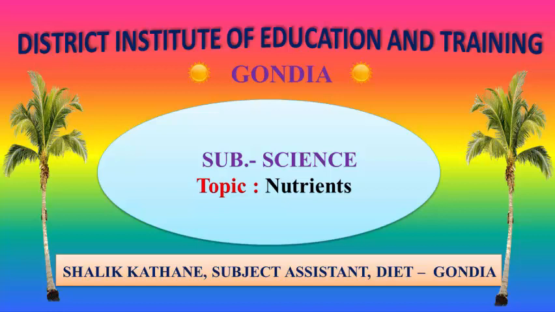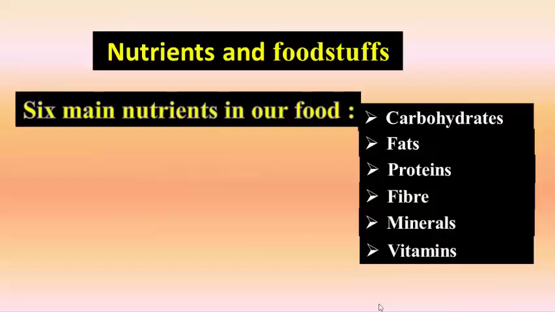Today we will learn about subject science and the topic is nutrients. There are six main nutrients in your food. They are carbohydrates, fats, proteins, fiber, minerals and vitamins. In this video, we take only the first three nutrients for study, that are carbohydrates, fats and protein.